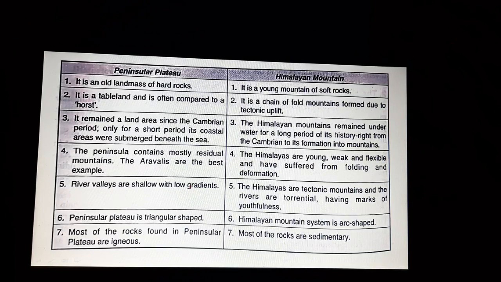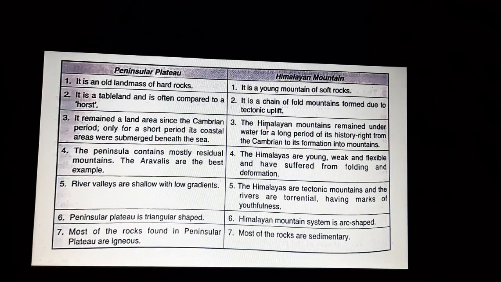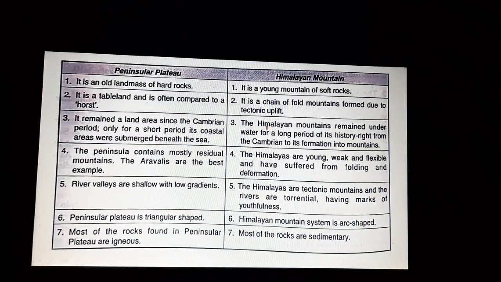River valleys are shallow there, while the Himalayas are tectonic mountains and the rivers are torrential, right? That means they are still in the young stage. So these are the basic differences between the Peninsula Plateau and the Himalayan mountains on the basis of geological structure. That is what you had to know for this chapter of geological evolution.